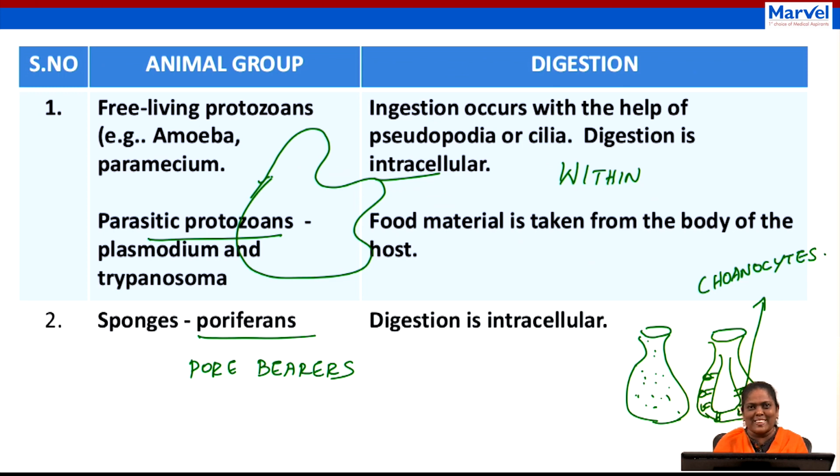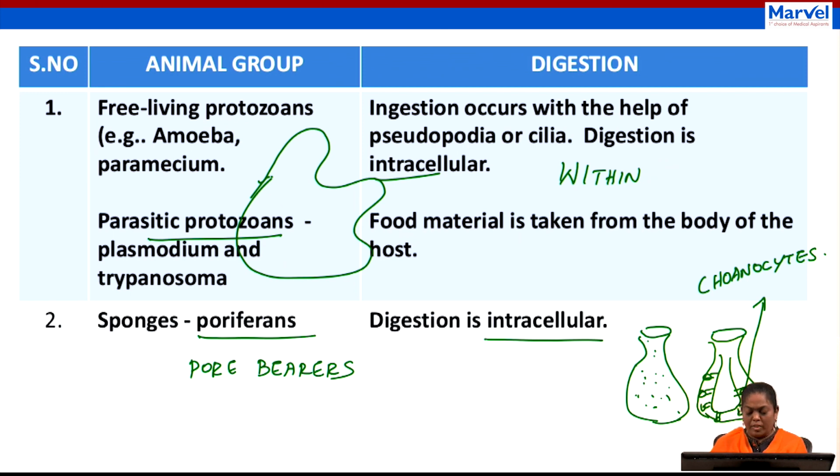Just learn it twice. It is choanocyte. Again, the digestion will occur in this choanocyte. So this is intracellular. Choanocyte is a cell, isn't it? So the digestion will occur within the cell. Good. Shall we move on to the next one?